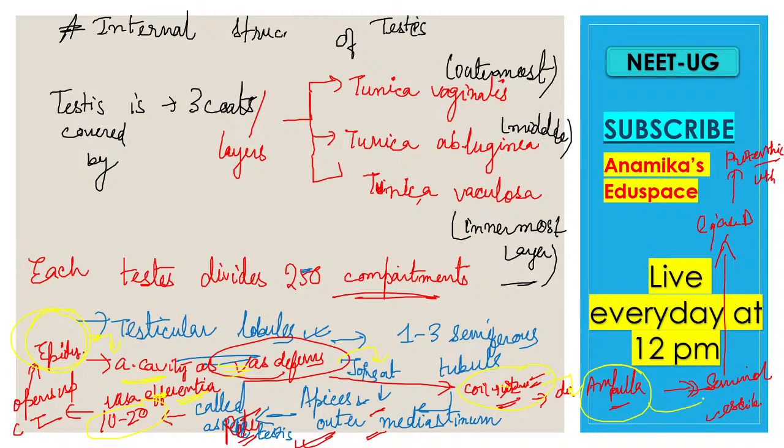Then it receives the seminal vesicle. After receiving the seminal vesicle, it forms the ejaculatory duct, and after that, it opens up into the prostatic urethra, right?